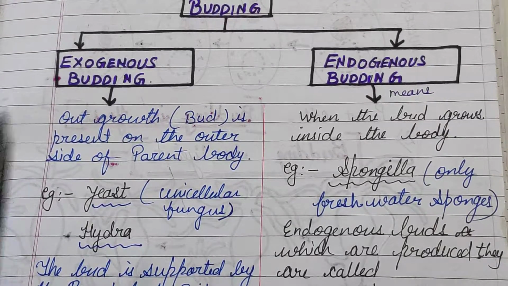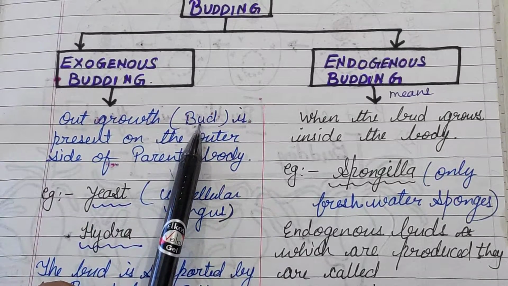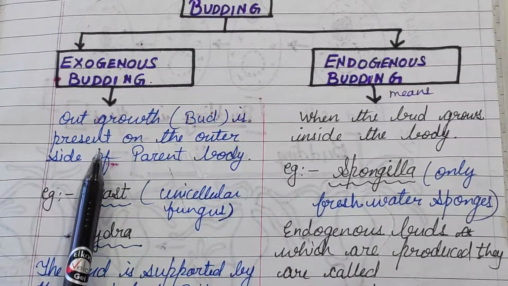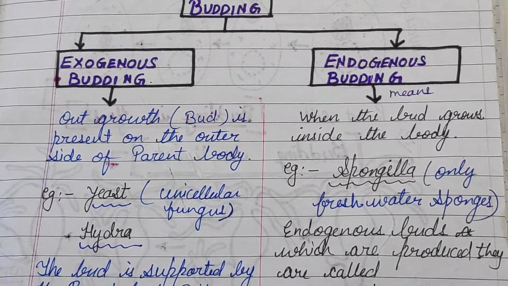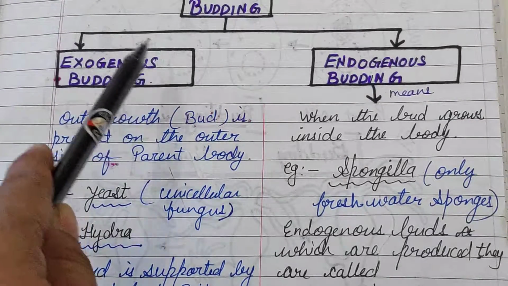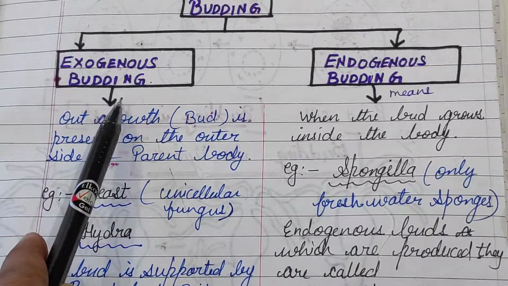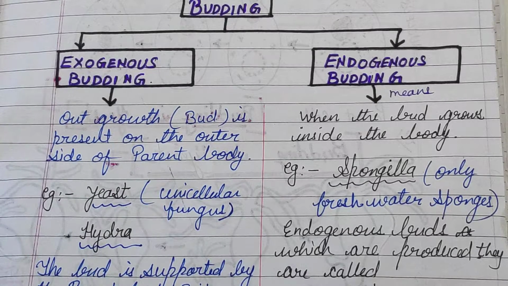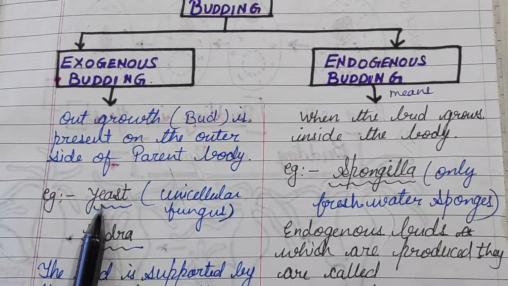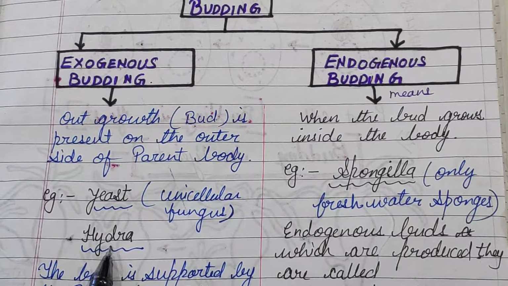Students, when the outgrowth, that means bud, is present on the outer side of the parent body, this is called exogenous budding. For example, yeast and Hydra.